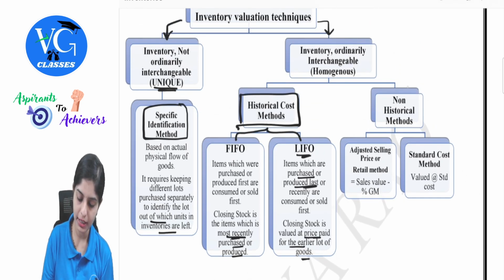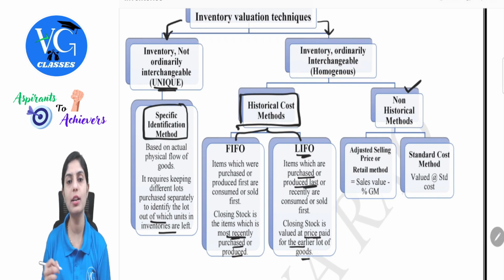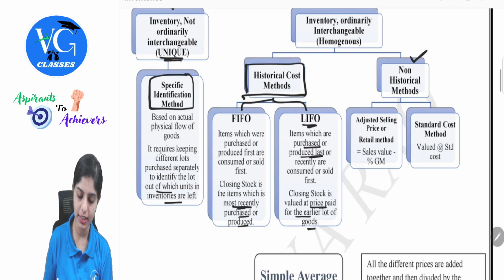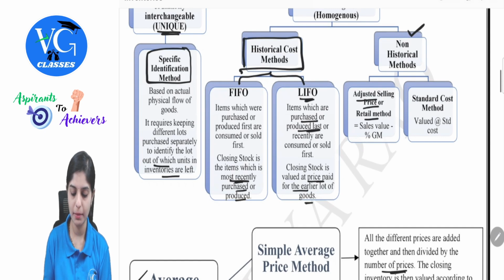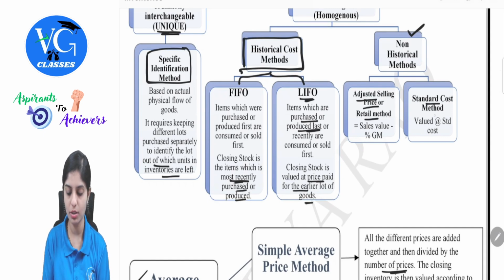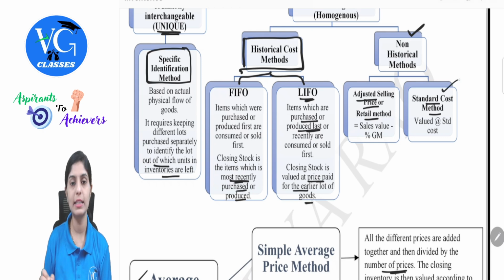Next, most important area, non-historical cost method. That is ascertaining the price of inventories. There are two methods. One is adjusted selling price or retail method. One more is standard cost method. Standard cost method is simpler.